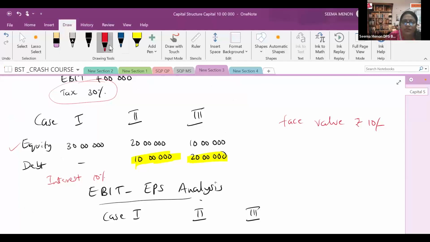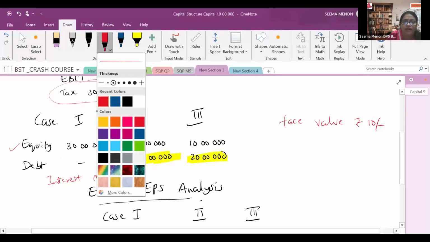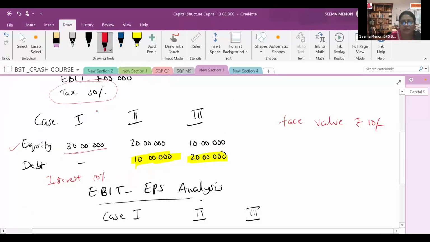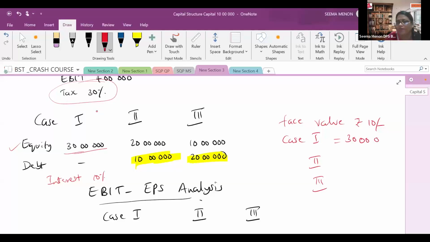So in the first case, 30 lakh is the investment. So number of shares in case 1, case 2, and case 3. First case, it is 30 lakh divided by 10, that is 3 lakh.